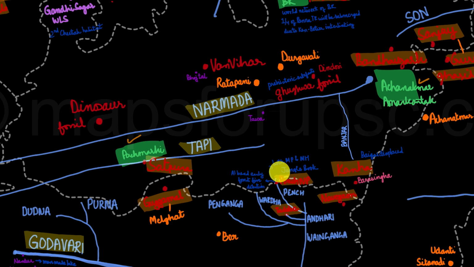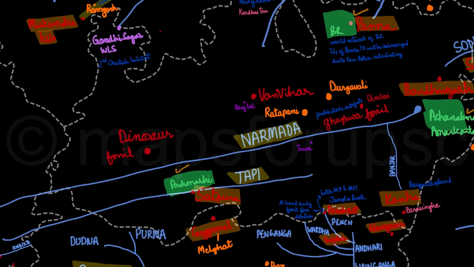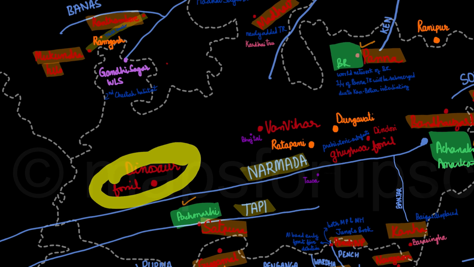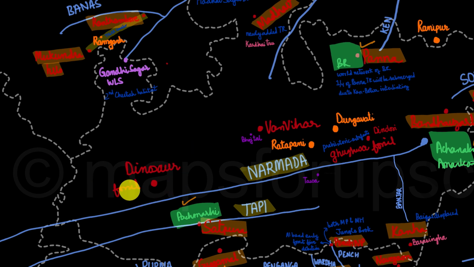So Pench National Park is the one where you could have seen the famous Jungle Book. The Jungle Book was basically set over here, and also, there is an AI-based early forest fire detection system which was in use in the Pench National Park. Then the Satpura National Park, the Dinosaur Fossil National Park, which is near Dhar.